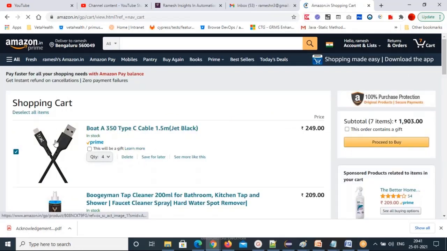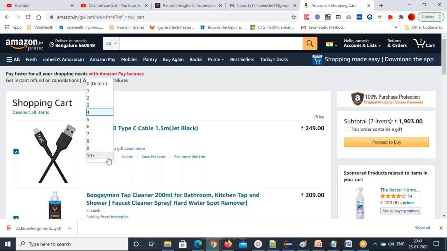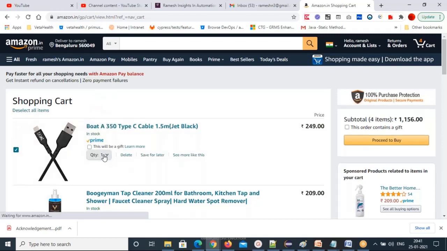You have to see whether the image is correct or not, whether the title is correct or not, whether the price is properly showing or not, whether it is in stock or not, whether this product is Prime or not. And you have to check this. This will be a gift. Whether the Learn more link is working or not. Whether all these products are showing properly or not. When you change the quantity, whether the order is able to change. Just now we discussed it in the requirement document, right?